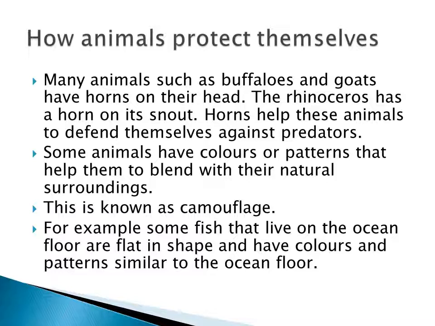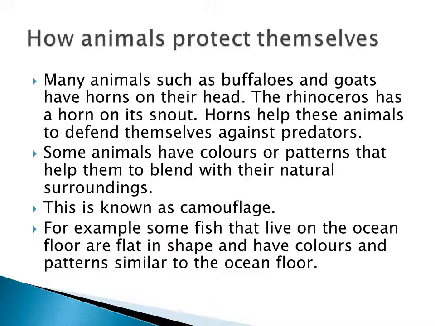Can you see one fish there? It is called a flounder fish. The surroundings, the ocean floor, and the color are both the same. So that is called camouflage. For example, some fish that live on the ocean floor and are flat in shape have the same colors and patterns similar to the ocean floor. So this character is called camouflage.